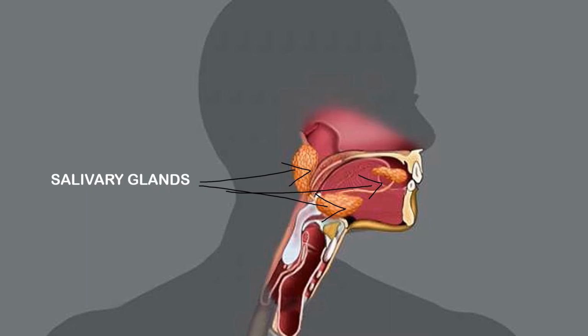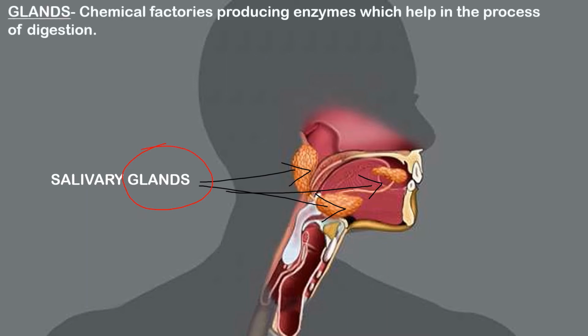Here I am using a very important term, that is glands. What do you mean by glands? These glands are specifically made as chemical factories which produce enzymes. These enzymes help in the process of digestion.